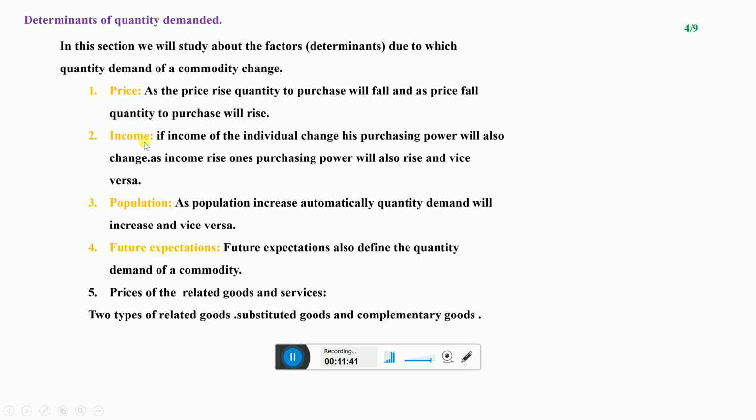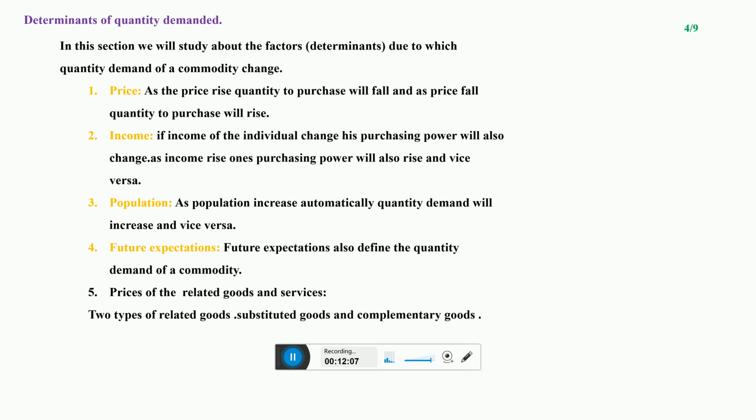The second factor due to which the quantity demanded changes is income. If the income of an individual changes, his purchasing power will also change. For example, if the income of an individual rises, his demand for normal goods will increase and for inferior commodities will decrease.